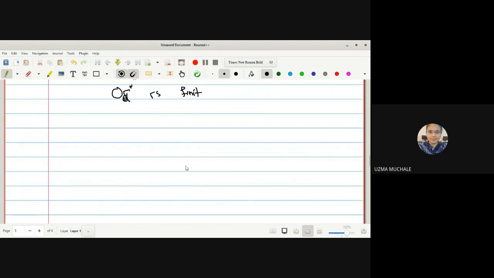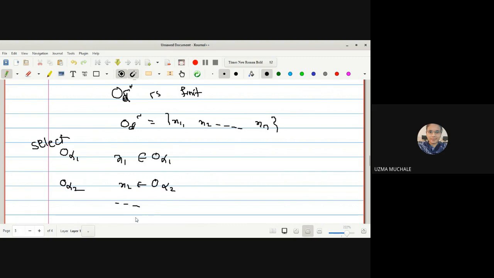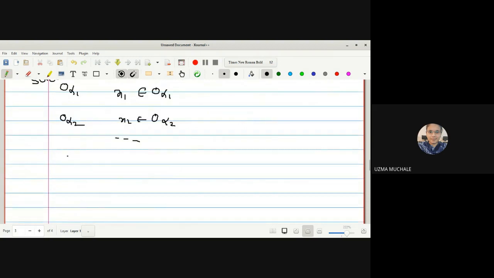So if O delta complement is a finite set, I can write O delta complement as some finite set, say x1, x2, and so on up to xn. Now let us select x1 belonging to O alpha 1. We will select some open set such that x1 belongs to O alpha 1. Select O alpha 2 such that x2 belongs to O alpha 2. And so on, in the very similar way, select O alpha n such that xn is a member of O alpha n.